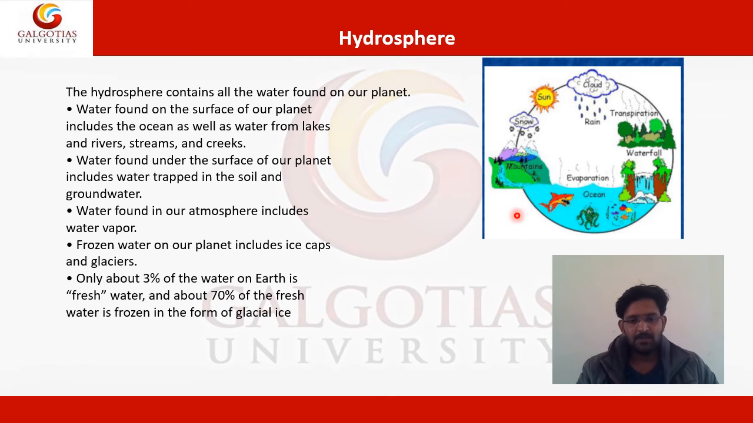Only about 3% of water on Earth is fresh water, and about 70% of the fresh water is frozen in the form of glacial ice. So this shows how different forms of water exist. Sometimes here in glacier form in the snow mountain hilly region. Here is the ocean. Here in the atmosphere in the vapor form. So all these constitute the hydrosphere.